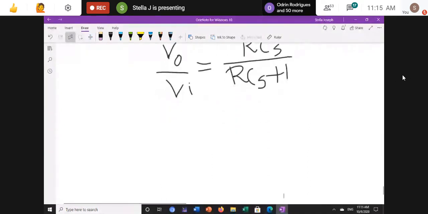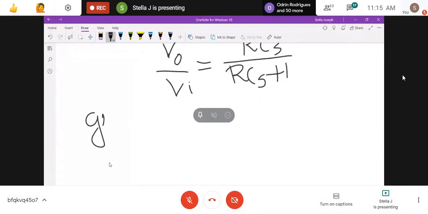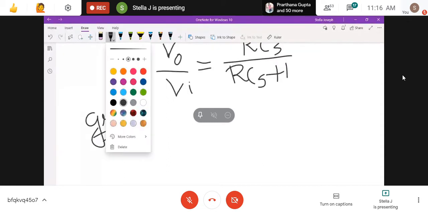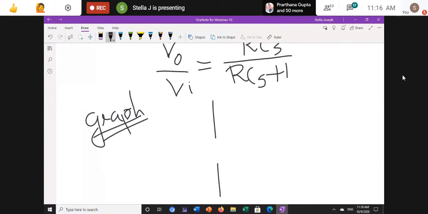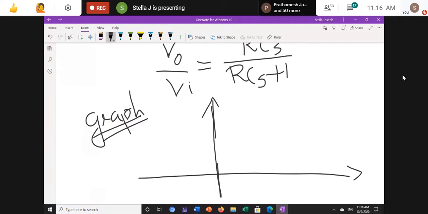If I draw a graph for this value, in electronics there is a plot called the Bode plot. That is also a deeper topic, and I don't want to complicate things. We have a graph like this.